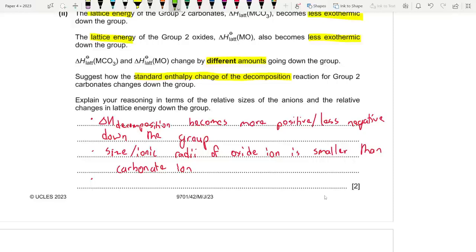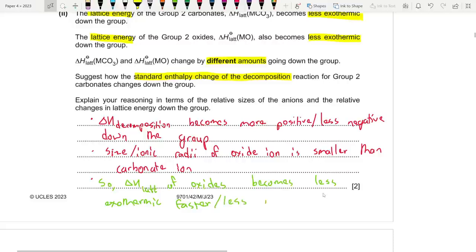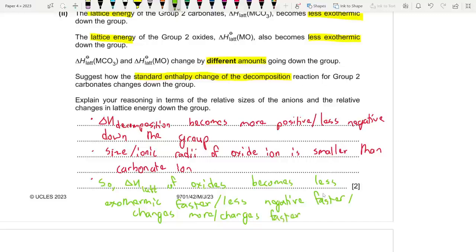So we can state that del H lat of oxides becomes less exothermic faster, or you could say less negative faster, or you could say changes more or changes faster. Just like the answer for solubility, one just changes more than the other.